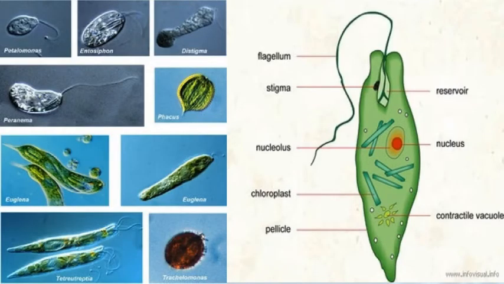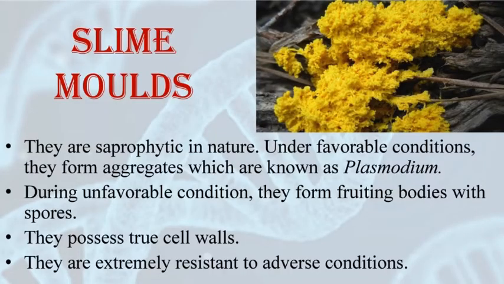They don't have a cell wall and their body is flexible. You can see in the image that most of them are green in color. That means they contain chloroplasts for carrying out photosynthesis. The next division is slime molds.